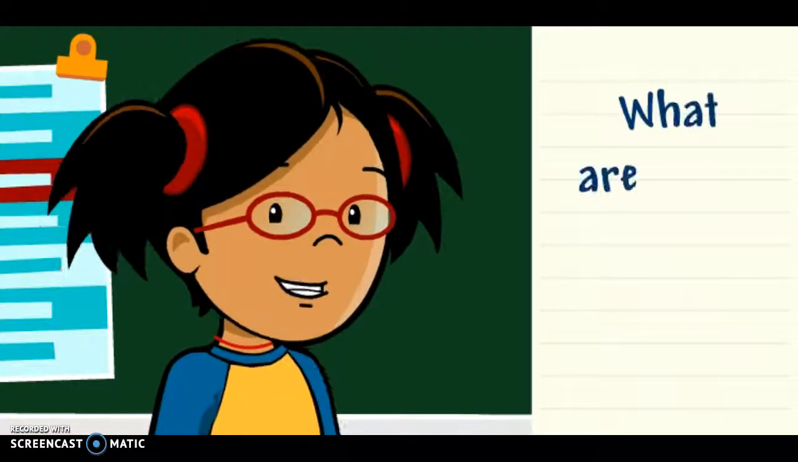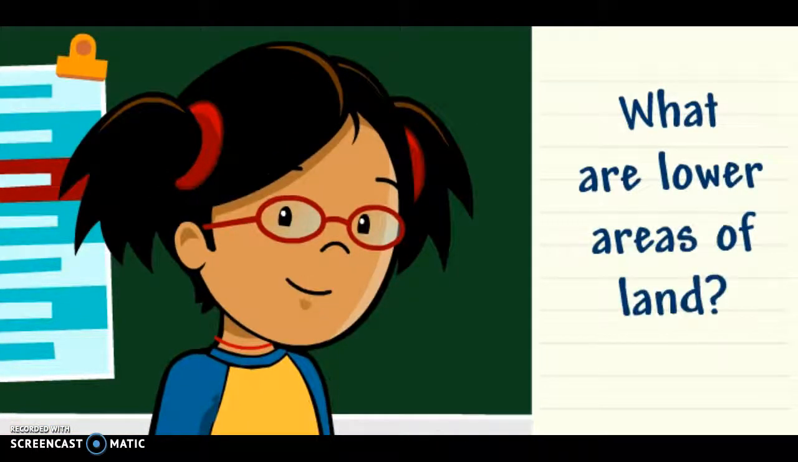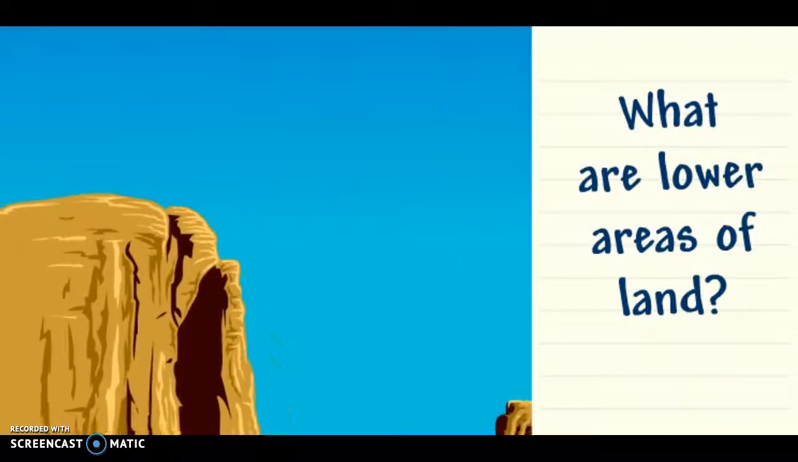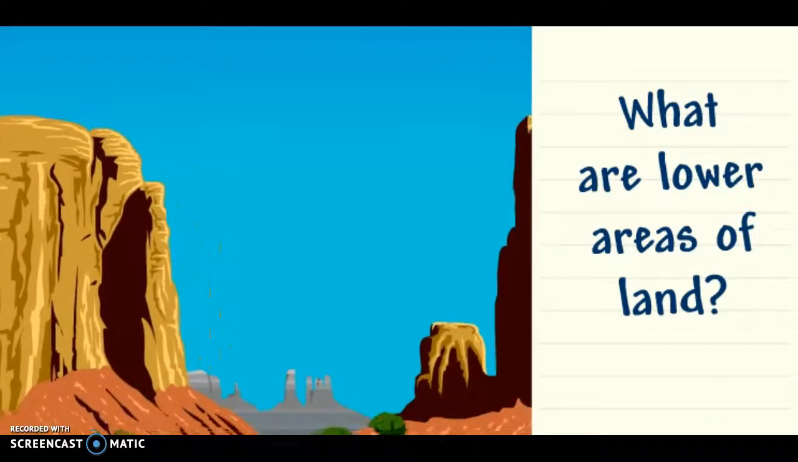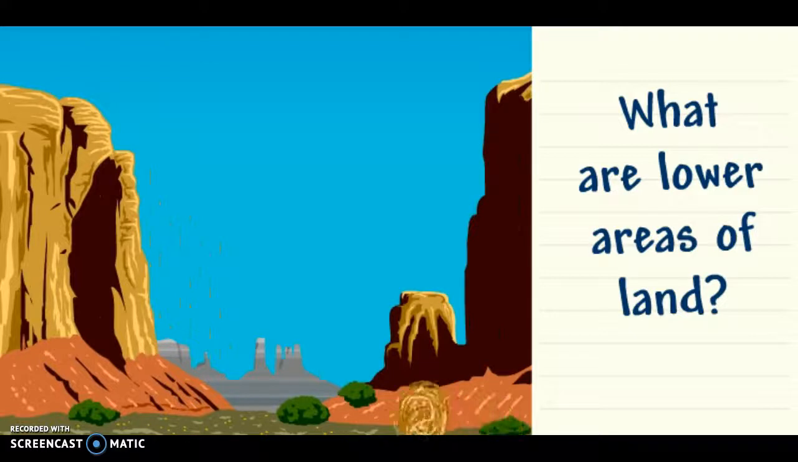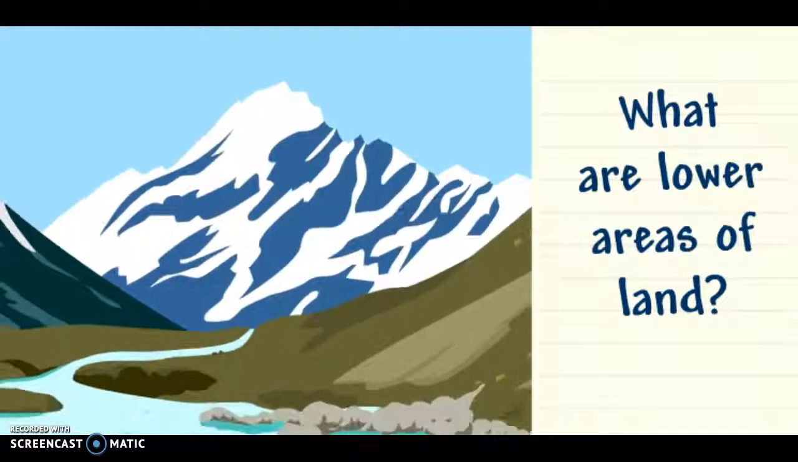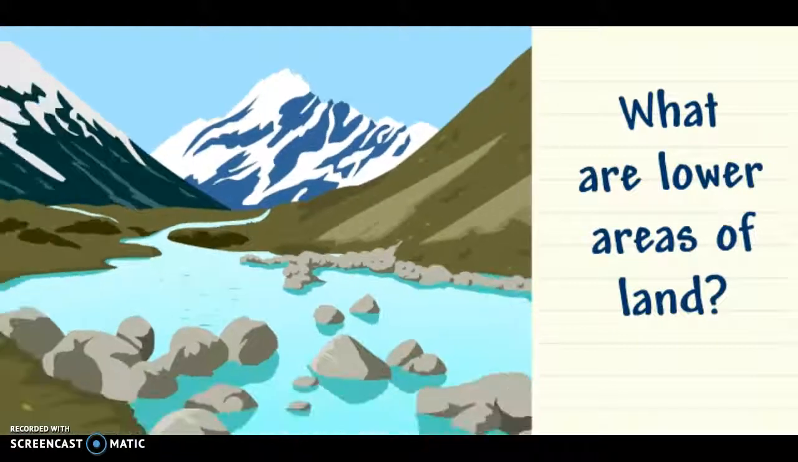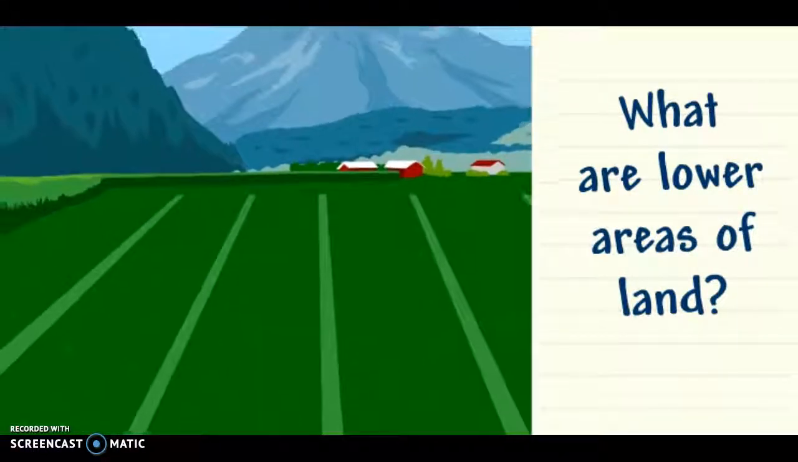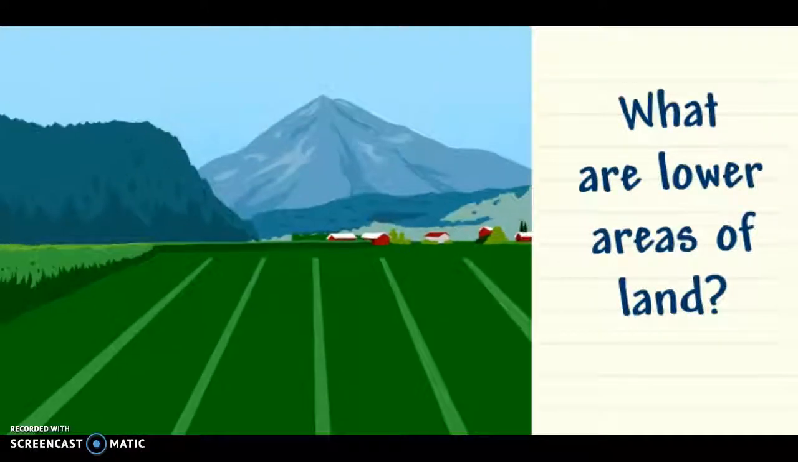What are lower areas of land? A valley is a landform that is lower than the area around it. You can find valleys between hills, mountains, and plateaus. Water from higher areas can flow down into the valleys to form rivers and streams. Rivers and rich soil make valleys good for farming.